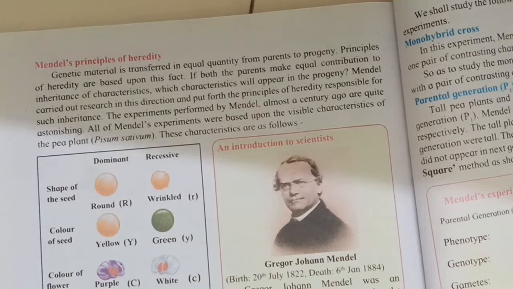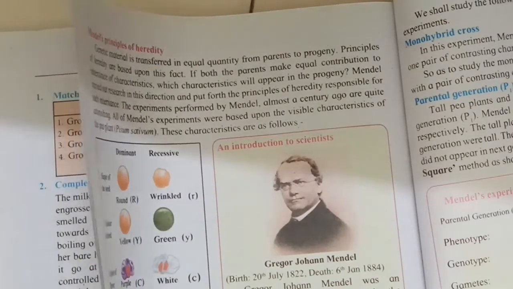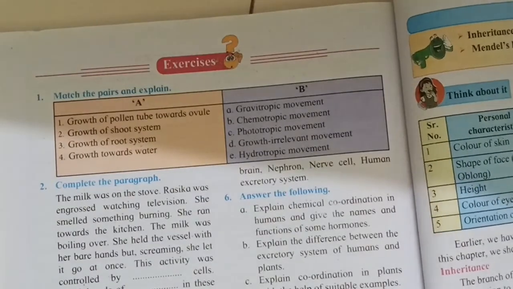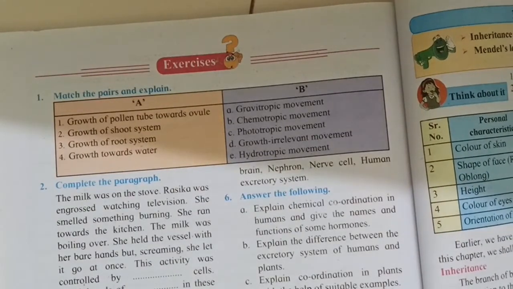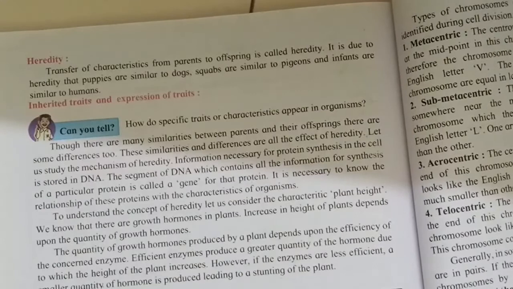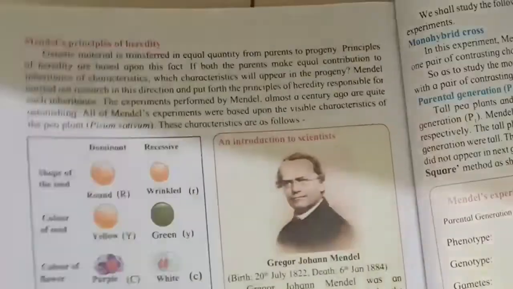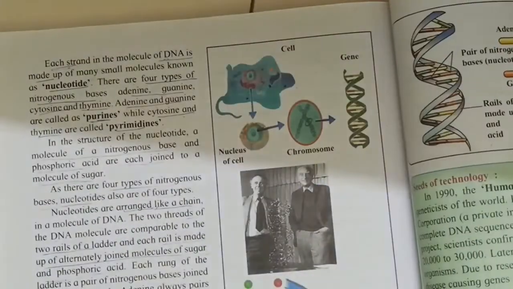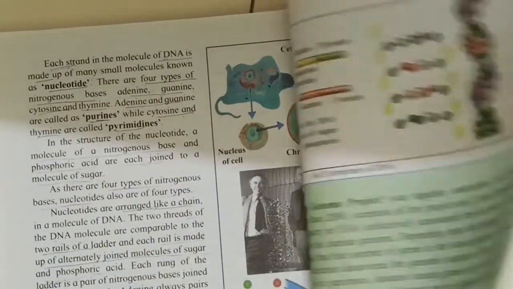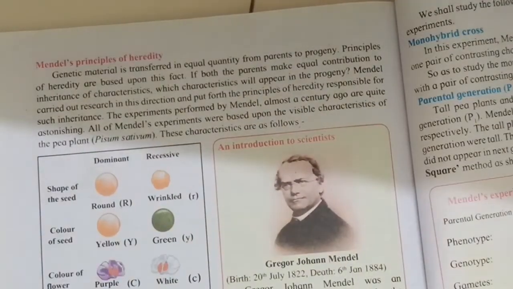In topic number 16, heredity and variation. In the earlier period, we completed inheritance, heredity, then chromosomes, types of chromosomes, DNA, genes, and RNA.